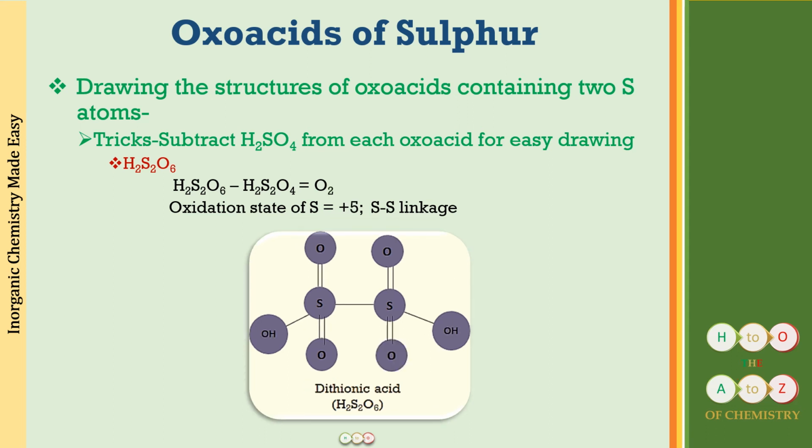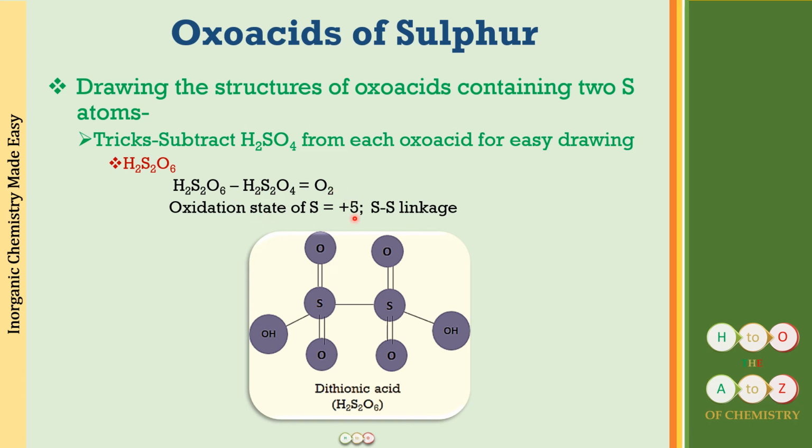So the next we have is H2S2O6. So let us do this quickly. This is 2 oxygens more than thionous acid. So it is dithionic acid. Okay. So H2S2O6 minus H2S2O4 is going to be 2 oxygen atoms.